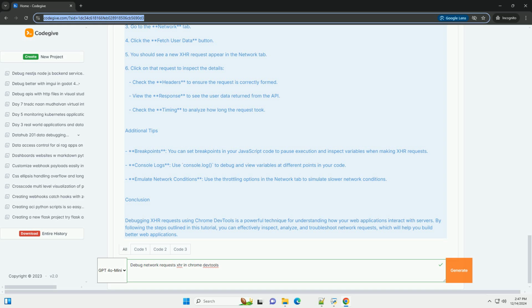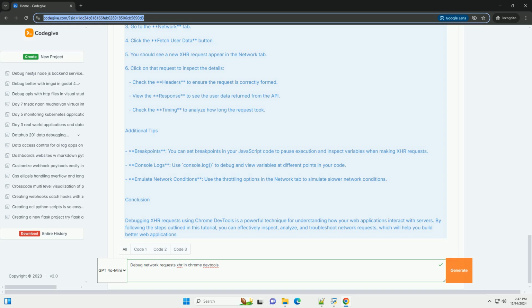Step 5, inspect a request. 1. Click on an individual XHR request in the list to view more details. 2. The following sections will be available. Headers: see the request URL, request method (GET, POST, etc.), status code, and any headers sent with the request.